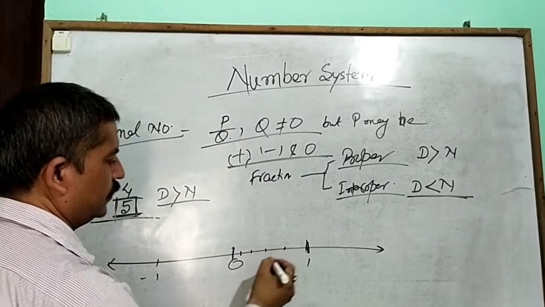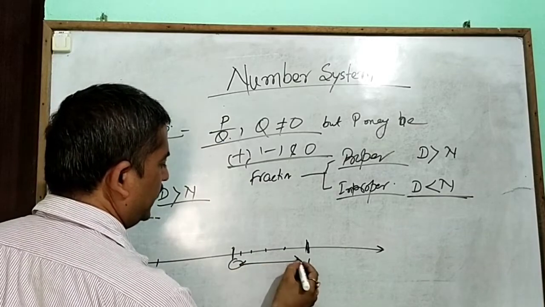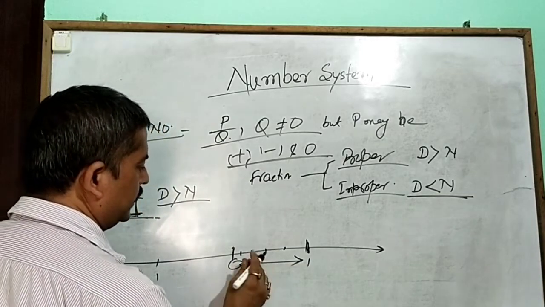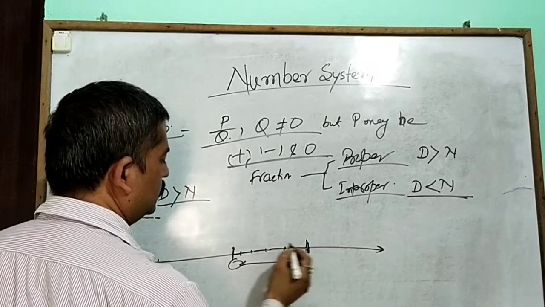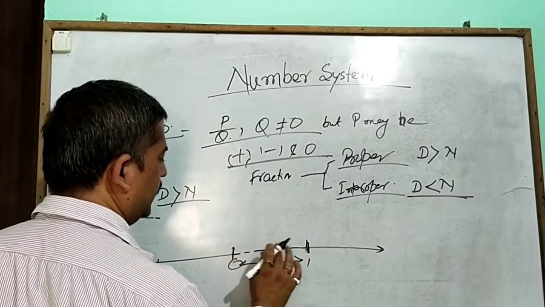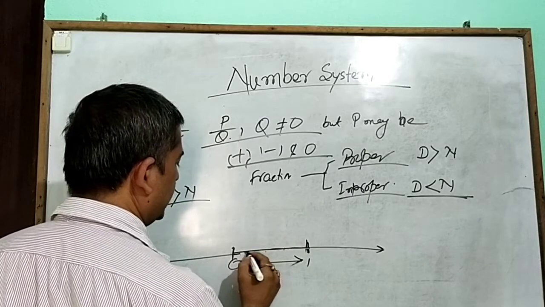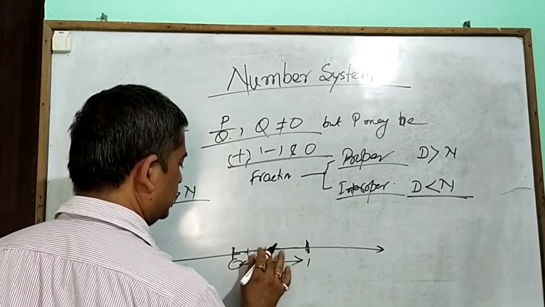2, 3, 4. It is very important that all the divisions are equal. So you put all the divisions at equal distance.